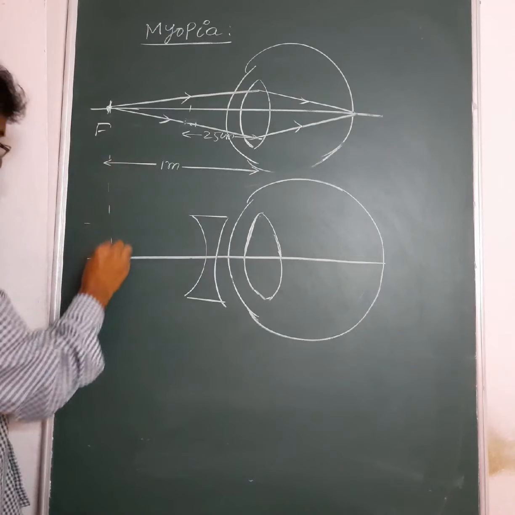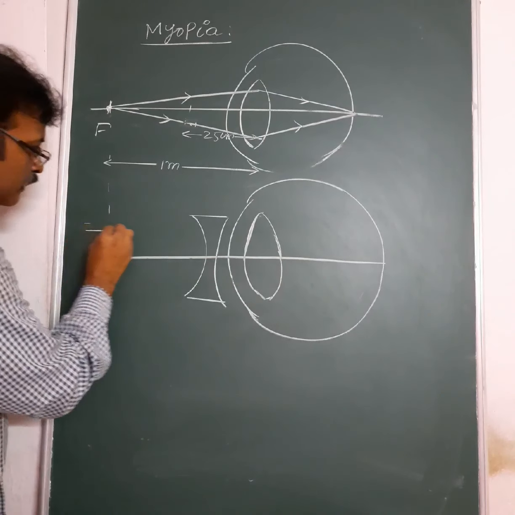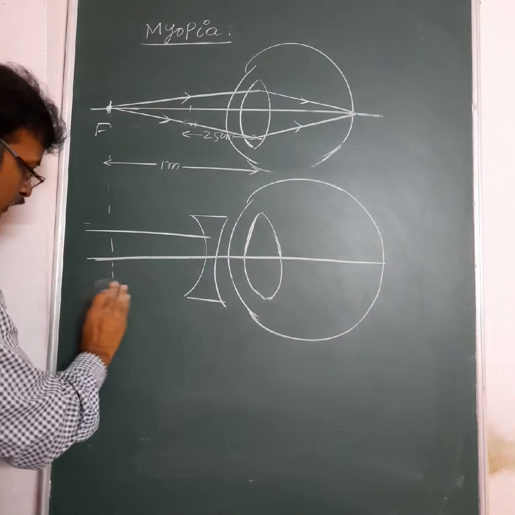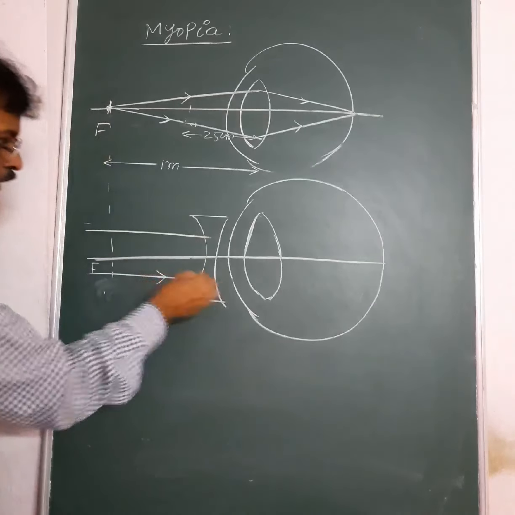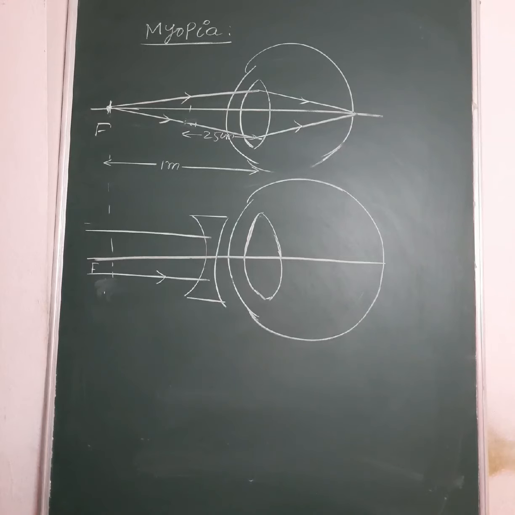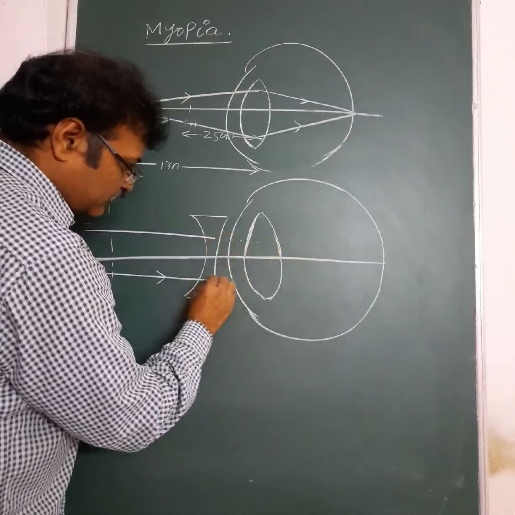and this is the far point of the person suffering with myopia, then the light rays which are coming from the distant object first fall on the concave lens placed in front of the eye lens. This concave lens will diverge the light rays.